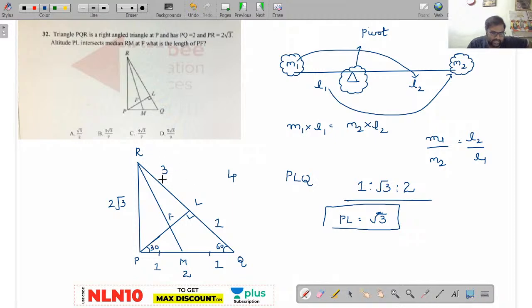This length is 3. Am I right or wrong? If this length is 3, the mass has to be 3 here. Am I right or wrong according to mass point geometry? See here, L2 length has to be M1 mass. Now here the length is 1, so the value at R has to be 1. Done.